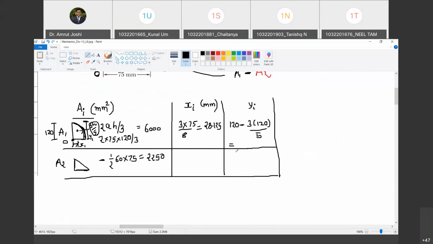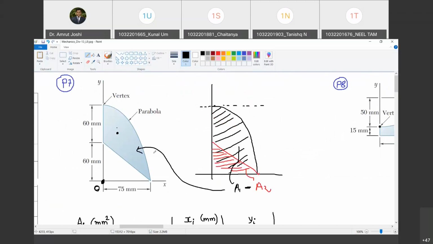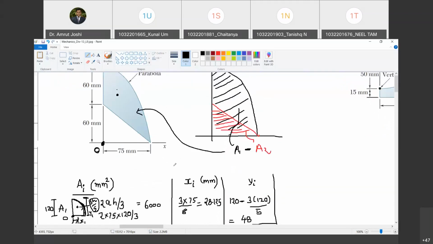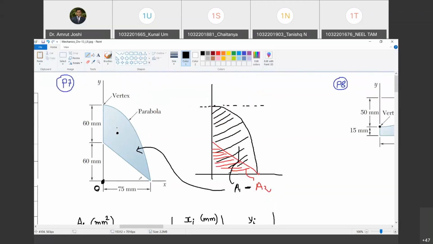120 minus 3 into 120 by 5. So how much is that? Tell me. 48. Right? And is it positive or negative? Positive, because y is lying above the origin. Similarly, whether x1 is positive or negative: positive, because it is lying towards the right hand side of O in the positive x direction. Are you with me?